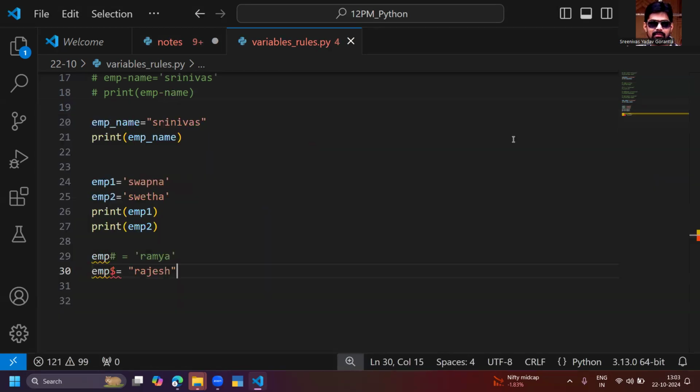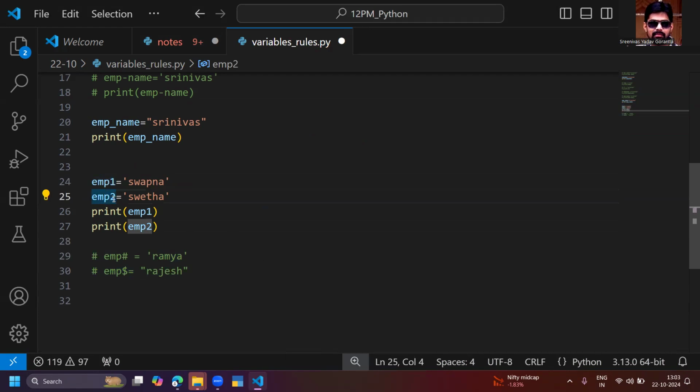Anywhere special characters are not allowed, but numbers are allowed in the middle of the string or at the end of the string, no problem. But when we go with special characters, they are not allowed in the variable name anywhere. So this is the concept of variables, how to define the variables. Now we will see one sample program about the variables. Let me define some employee details, or some product details, whatever it may be.